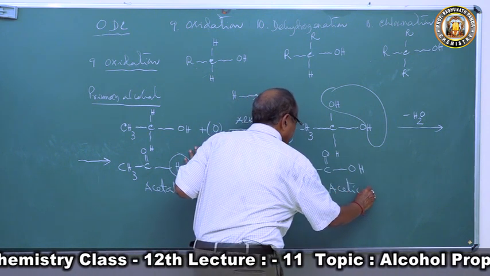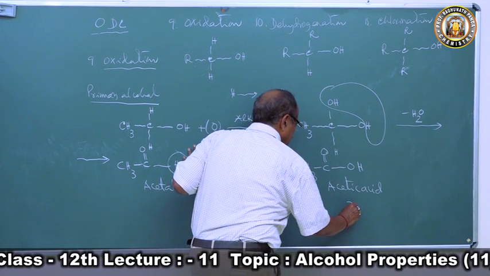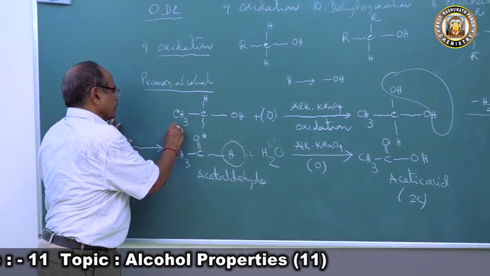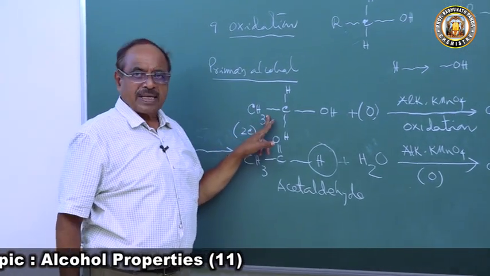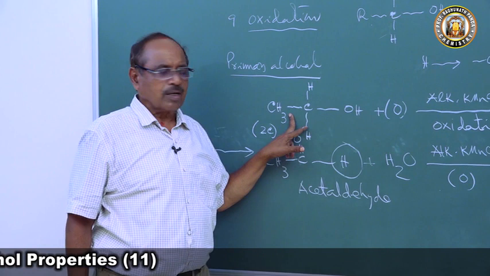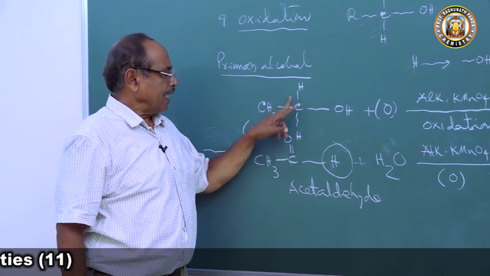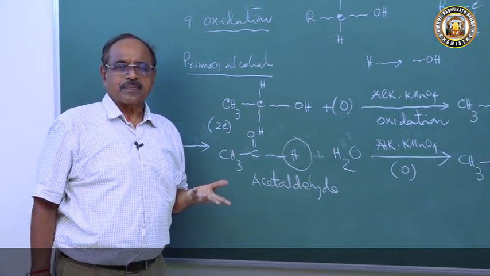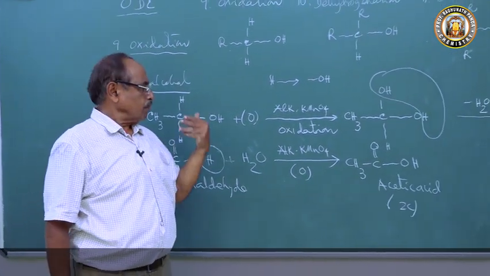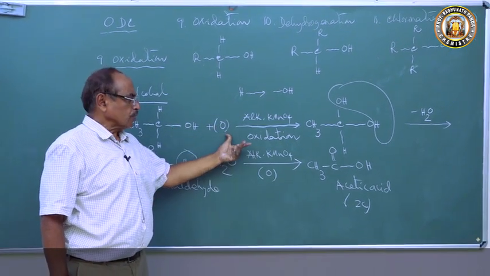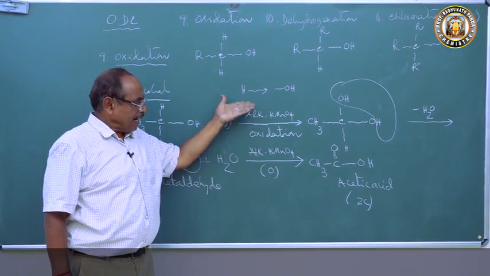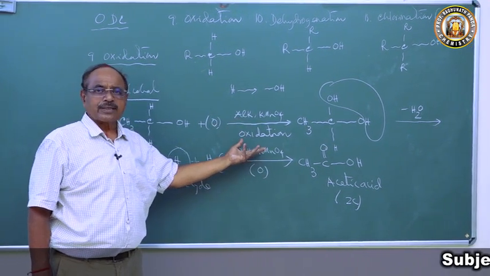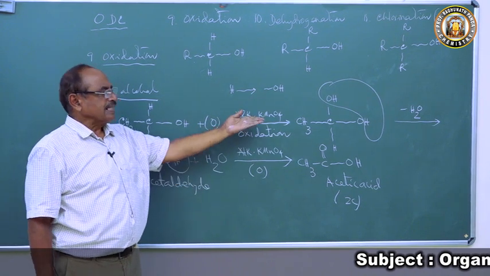Now if you look at the acetic acid, the carboxylic acid, it contains 2 carbon atoms, and we started with the alcohol containing 2 carbon atoms. Ethyl alcohol is a primary alcohol with 2 carbon atoms, and we get a carboxylic acid with 2 carbon atoms. So primary alcohol undergoes oxidation by a mild oxidizing agent, either alkaline KMnO4 or potassium dichromate, to form its aldehyde.